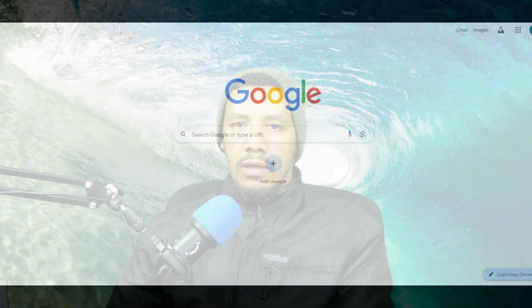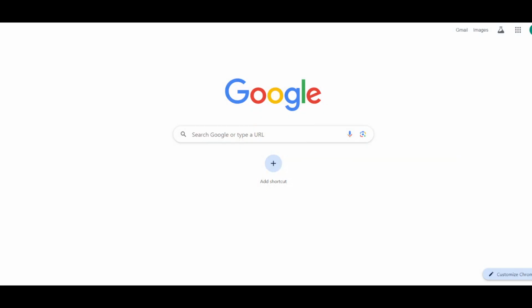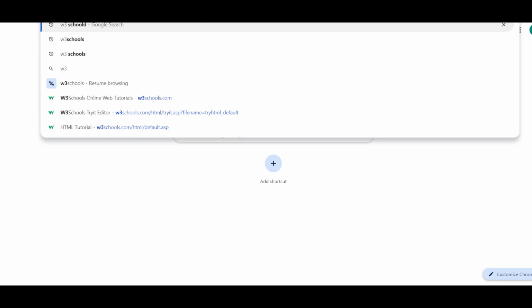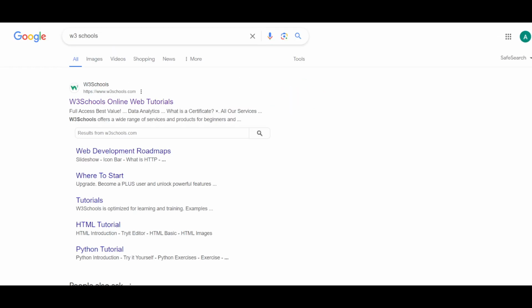So you would like to write code but don't know exactly where to start. A good place to start would be web development, and that's all about building websites or web applications. So let me just pull up my browser quickly. There's a site called W3 Schools, and they offer various tutorials about building websites.